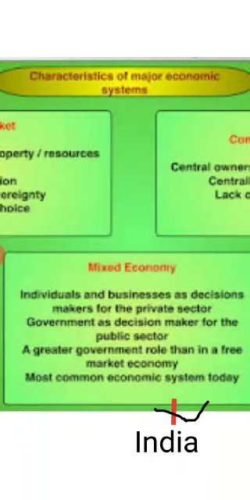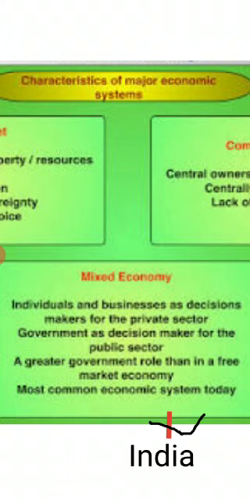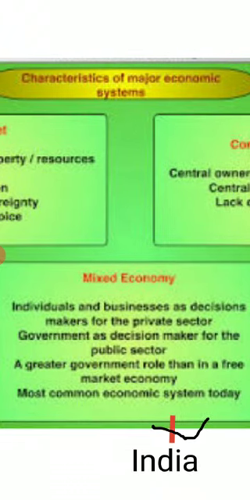So which are coming under the private sector? They are producing goods and services for their welfare to earn maximum profit, and in the public sector goods and services are produced by the government for the welfare of the people, and things are available to the people at low price. So that is a combination of free and centrally planned economy. Take the example of India. Somewhere resources are controlled by individuals and somewhere the resources are controlled by the government. So that means it is partially controlled by the public sector and partially by the private sector.